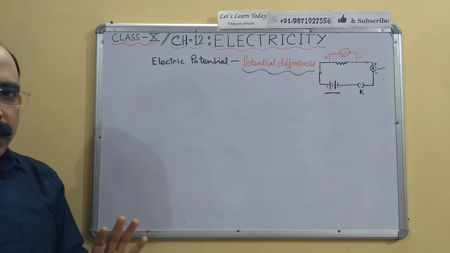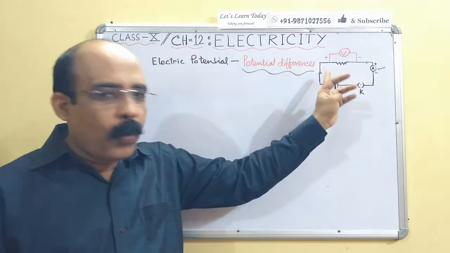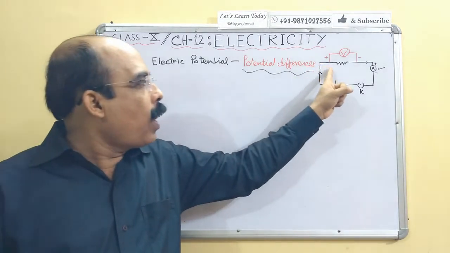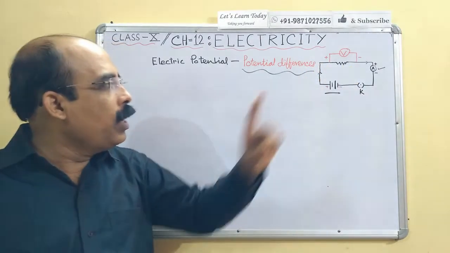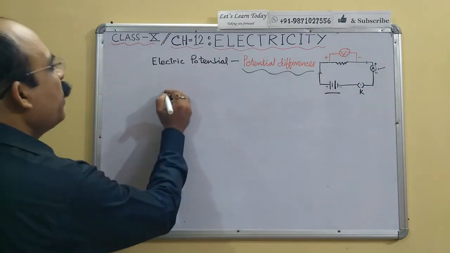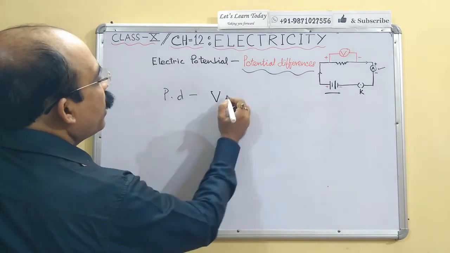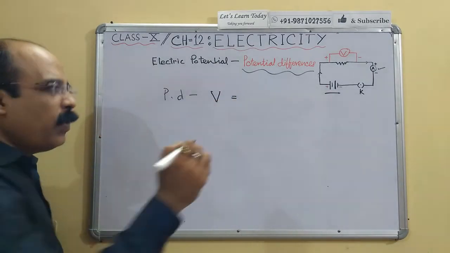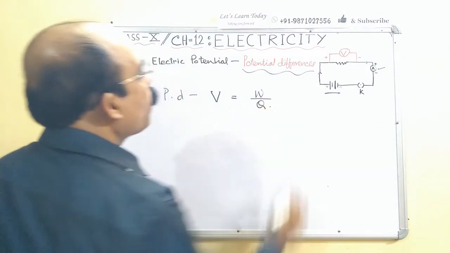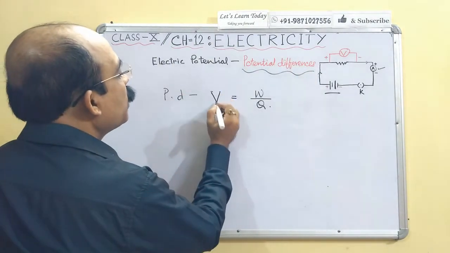This is potential difference. Again, to explain it: the potential difference between the 2 points in a circuit where some current is there is the work done to move one unit of charge from one point to another point. Potential difference, PD, is denoted by capital V. Then we can say V equals W divided by Q, where W is the work done to move the charge Q from one point to another point. This is potential difference V.